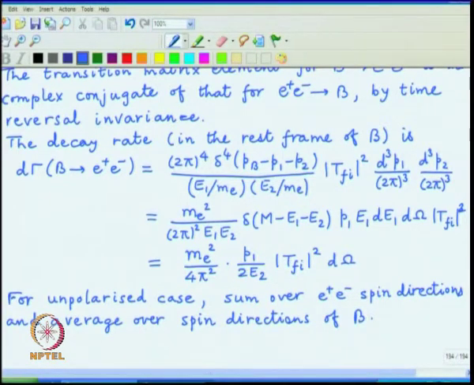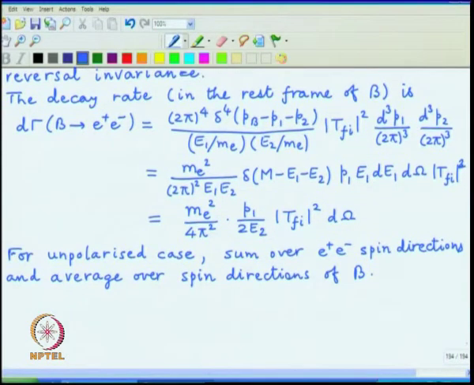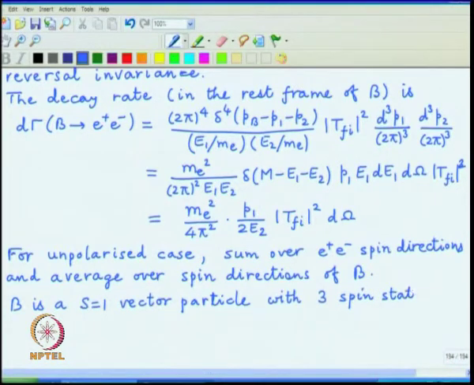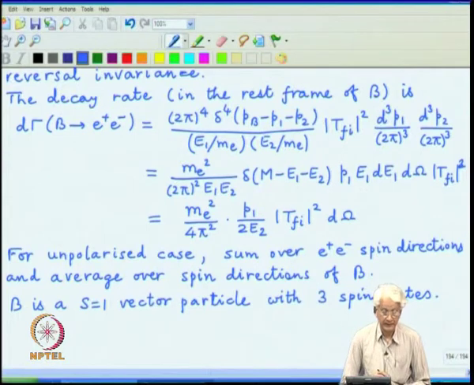of B. And here there is a little difference compared to earlier cases, because B is a spin equal to 1 vector particle with 3 spin states corresponding to helicity values of +1, 0 and -1.